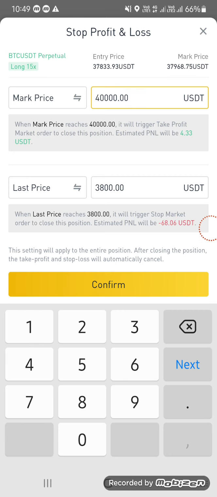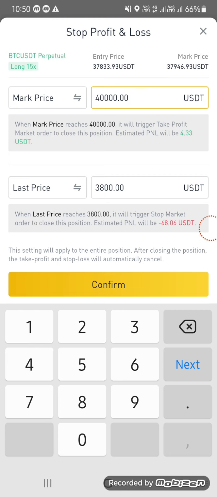It is telling that when the price of BTC reaches 40,000, my position will automatically close, and the estimated profit is 4.33 USD. And if I want to confirm, if I click on confirm, the order will be placed.